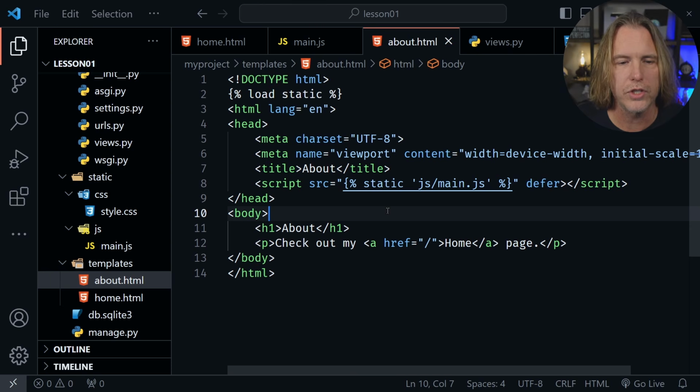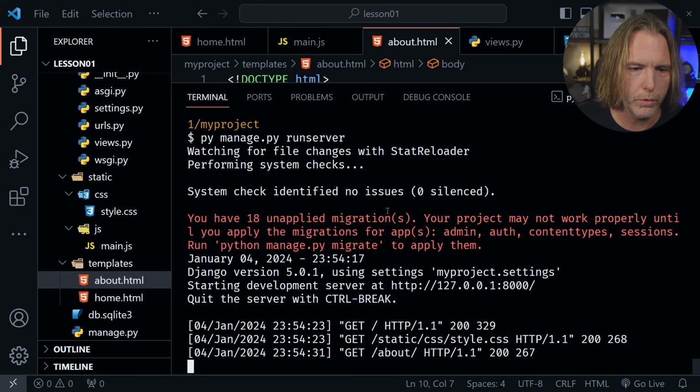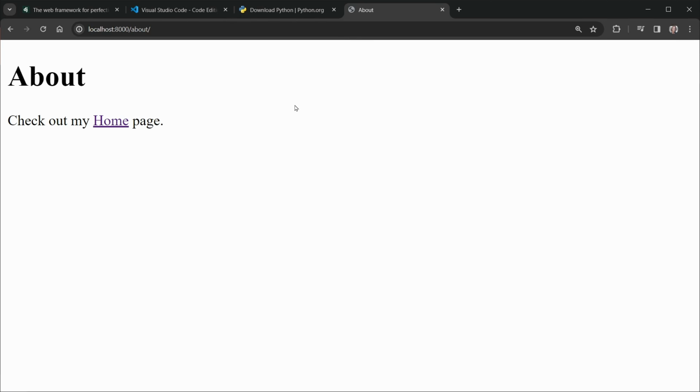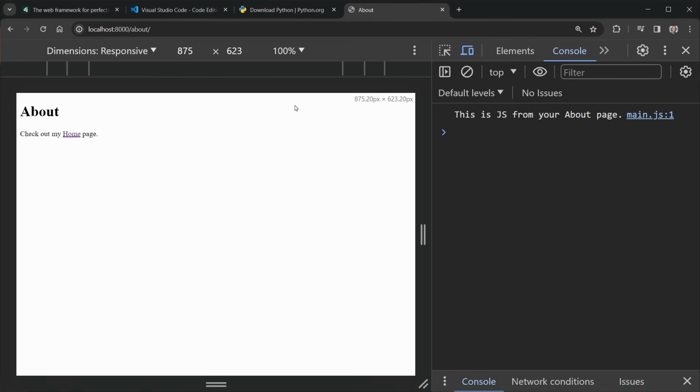So let's save this change. I left the server running. Let's see if it applies our changes when we go back to about, reload the page. Now I'll press Control, Shift, and the letter I to open up our dev tools over here and see the console, and we have our console message. This is JS from your about page.